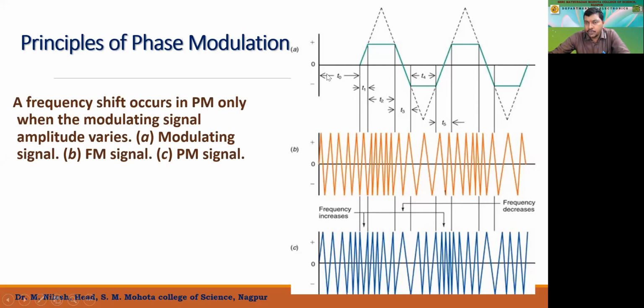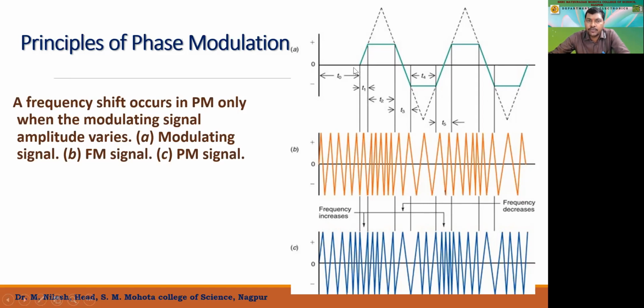So we have divided it into portions of time period: t0, t1, then t2, then t3. In t2 it remains constant, so frequency remains constant here. Then it changes at t3, shifting from the positive amplitude to the negative amplitude, and in this region we will have the maximum change in frequency. So we'll have the lowest frequency here, and when it is again constant at t4, the lower frequency will remain constant, and at t3 it will change again, going from the negative region to the positive region.